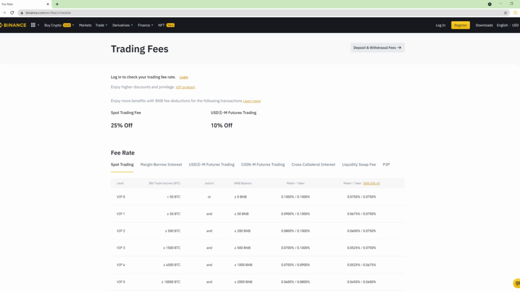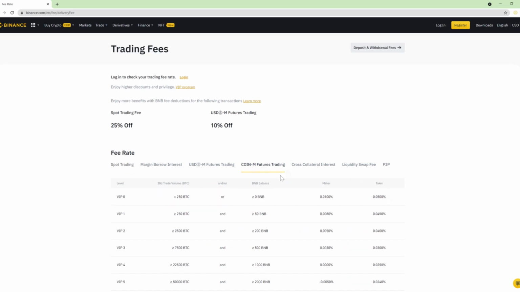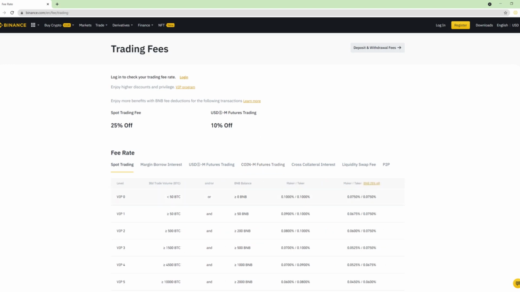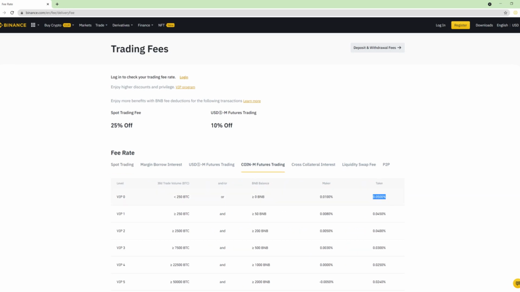It's up to you to find which exchange suits you the most depending on where you live in terms of fees to maximize profitability. When entering a cash and carry trade, you're going to pay a 0.1% fee on your spot purchase. Now moving to coin margin futures trading, you're going to pay a 0.05% fee when opening your short position. When you then close your short position, you're going to pay another 0.05%. After you close your short position, you would then be back into spot, in which case you would need to again convert your Bitcoin back to stablecoin, which would be another 0.1%. So over the course of the trade, you're paying 0.2% in fees on your spot, and you're paying 0.1% fees on your coin margin contract. So overall, you're looking at 0.3% in fees. So you need to take these into account when entering cash and carry trades to ensure that your trade is going to be profitable.